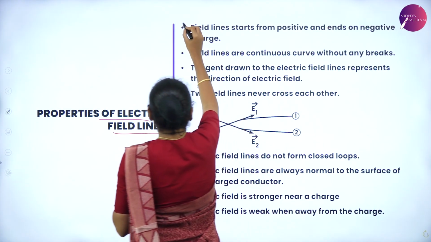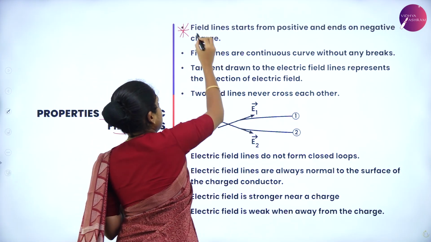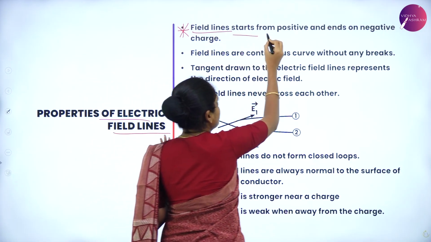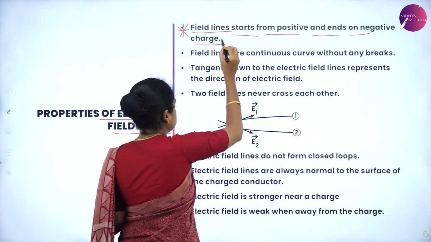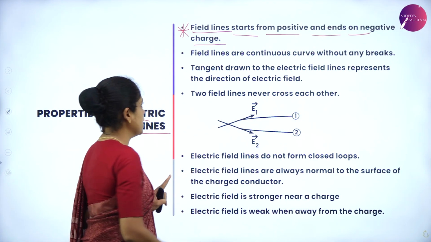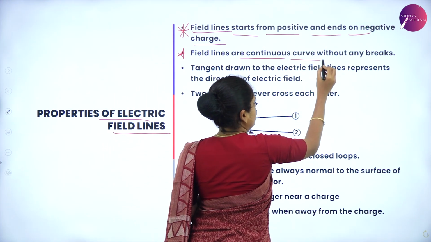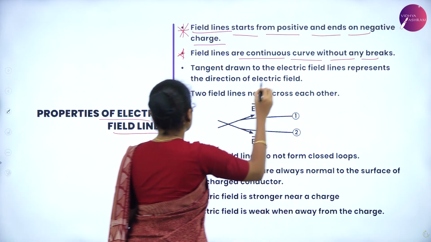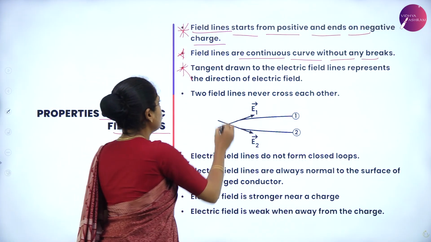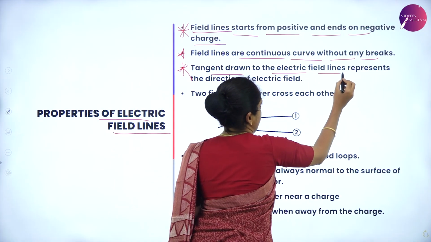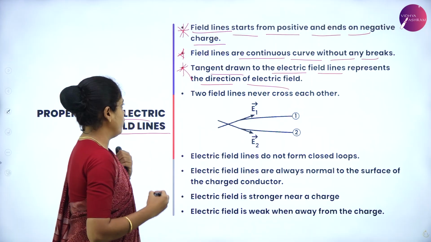So the first property of electric field lines is that electric field lines start from positive charge and end on negative charge. The second property is field lines are continuous curves without any breaks. And the third point is the tangent drawn to the electric field lines represents the direction of electric field.